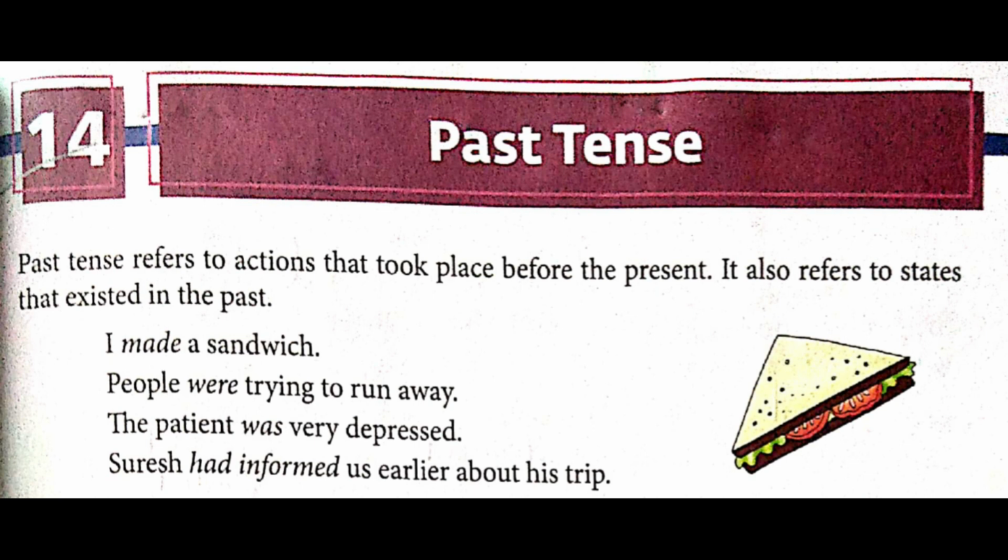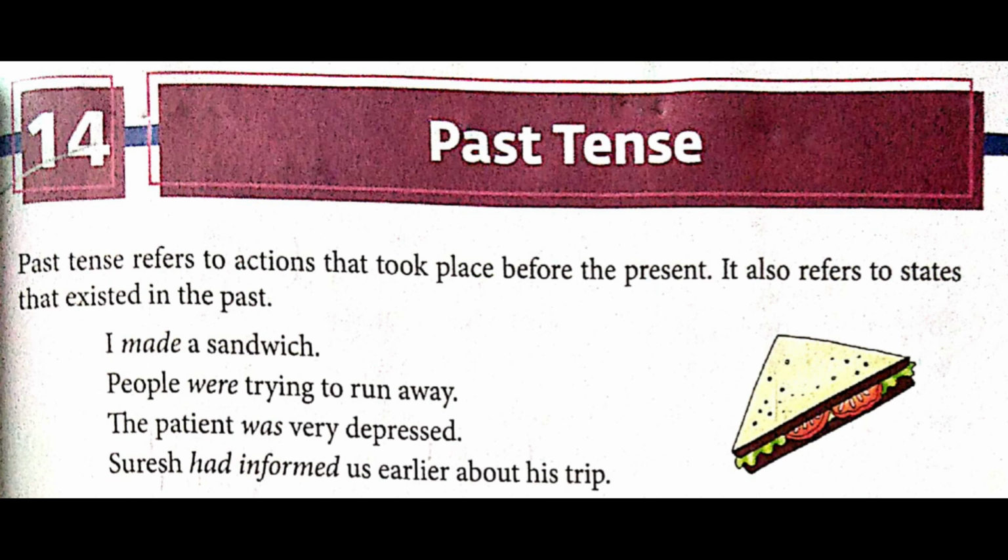Then third sentence we have: the patient was very depressed. Now here we have one finite verb, that is the helping verb, and the second verb we have is in past tense. Given over here, was depressed. Now was is the helping verb and depressed is the main verb, which is in past tense. It is also a past participle, that is, ed is being added.